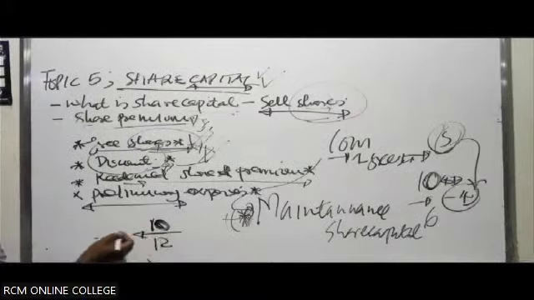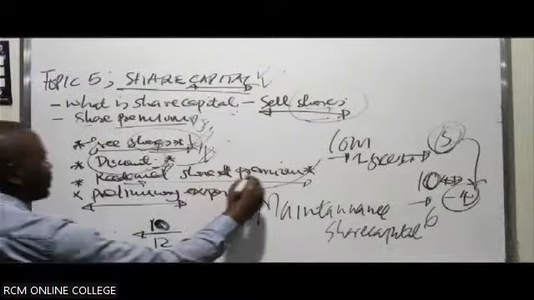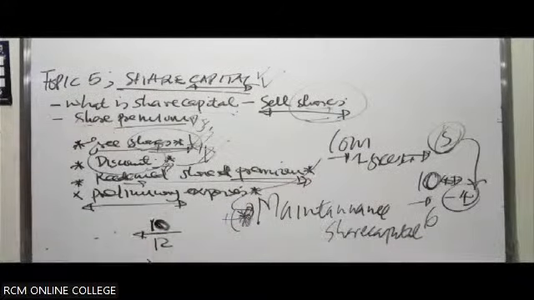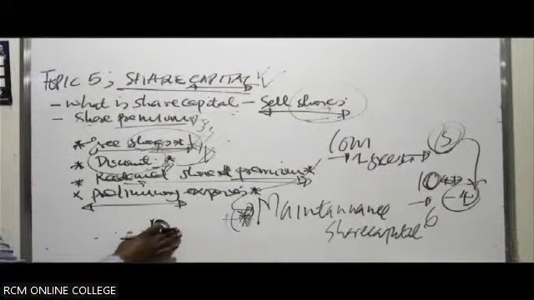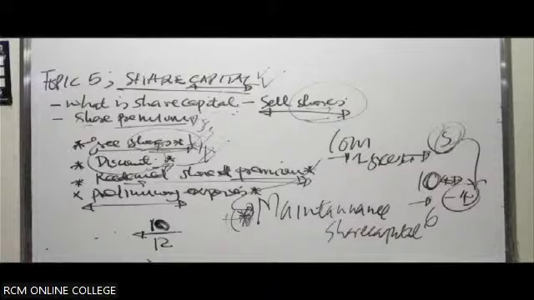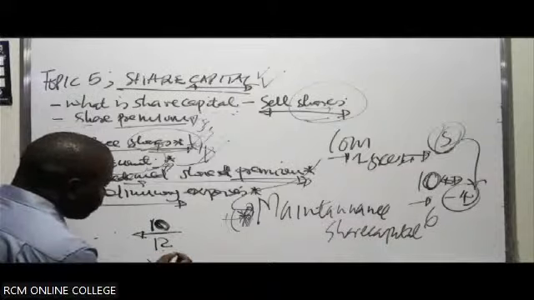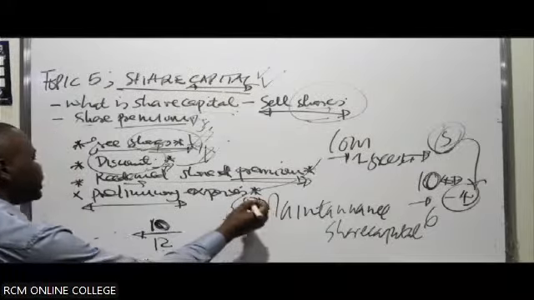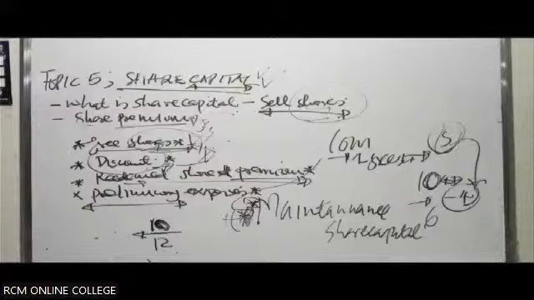A shareholder gave you 10, but when you are redeeming at a premium, at an amount over and above the par value that you received, you have an extra shilling that you have to incur. So you can go to the share premium and cover up this extra amount, because you can't get this extra amount from the share capital. If you do so, you are going against the maintenance of the share capital.